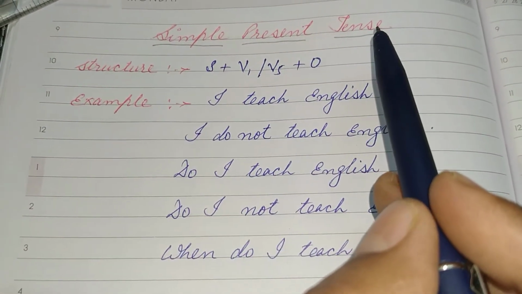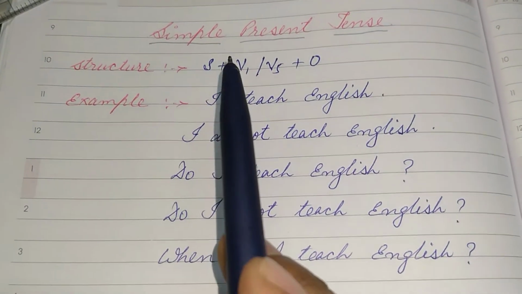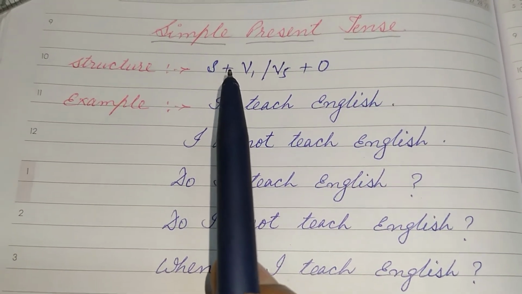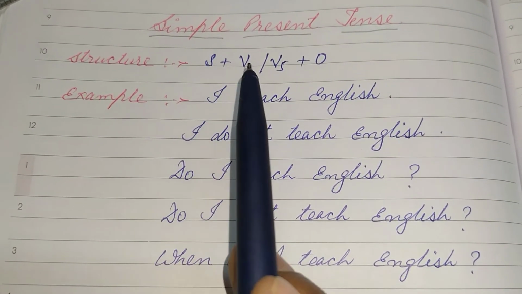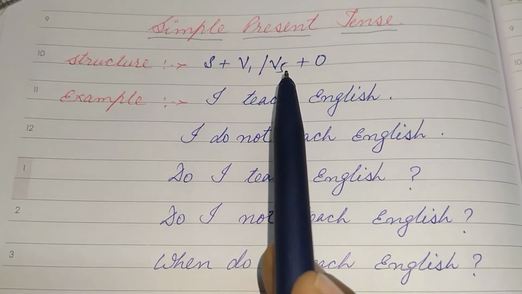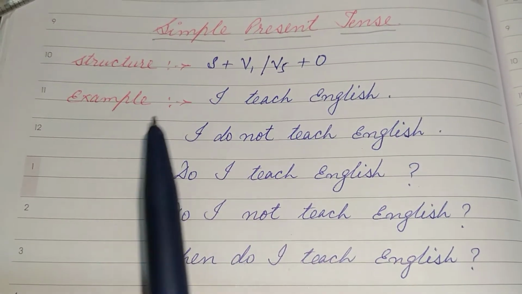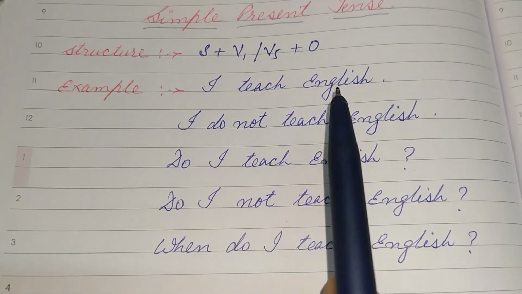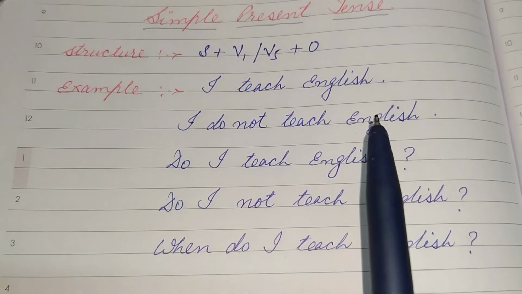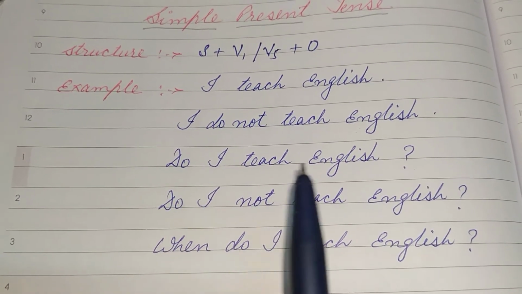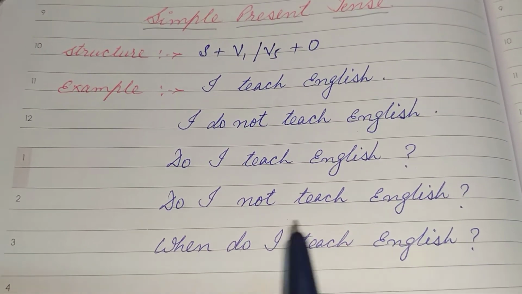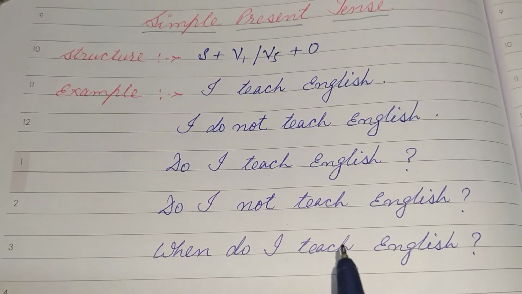So let's recall all these. Simple present tense structure means how to form the sentence. We first put subject, then verb 1 or verb 5, then object. Example: I teach English. I do not teach English. Do I teach English? Do I not teach English? When do I teach English?